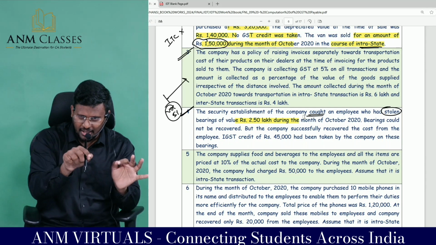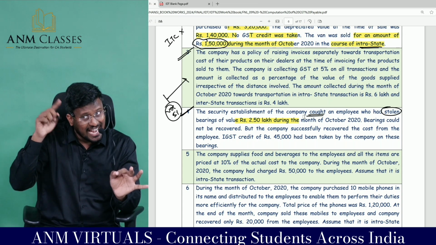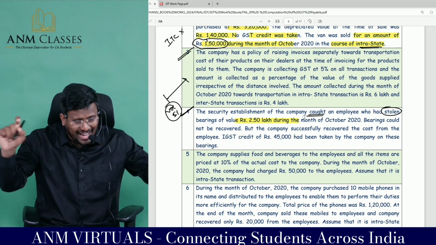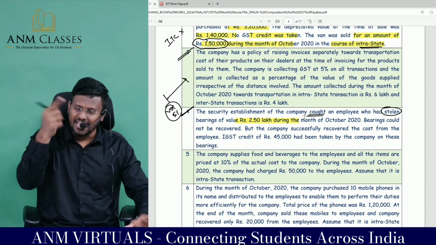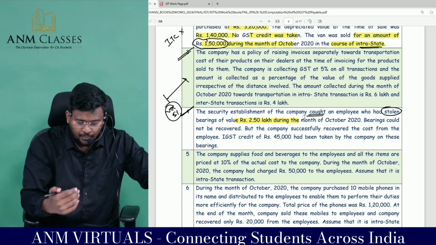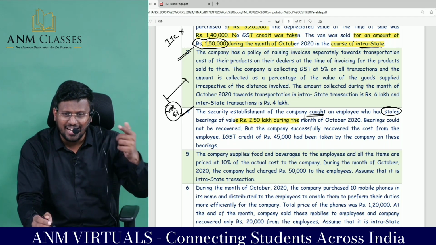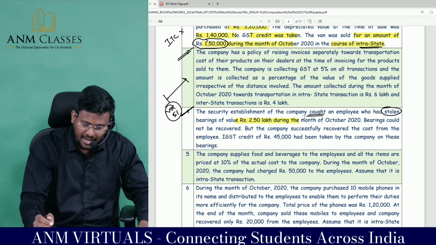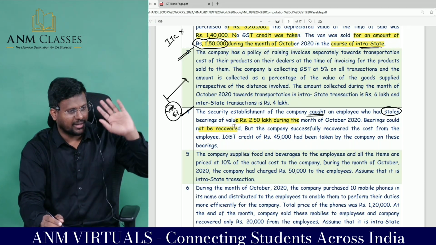On that raw material, you would have already claimed ITC. That ITC is already given in the question as ITC available. So in the ITC available amount, this ITC will be included, so we have to manually go and reverse it. Nothing to do with the output tax collected. This has to be done in the ITC. The bearings could not be recovered because the employee took them and ran away.